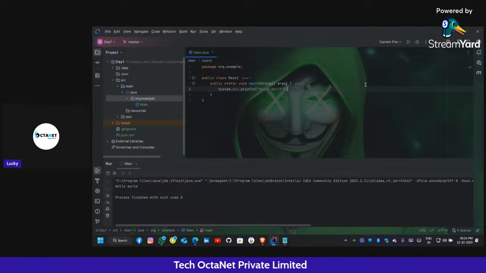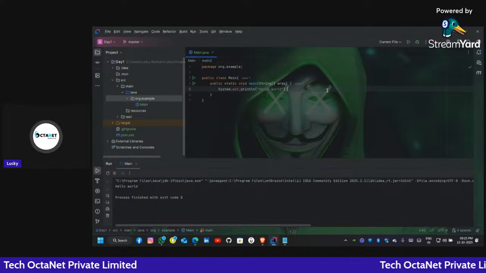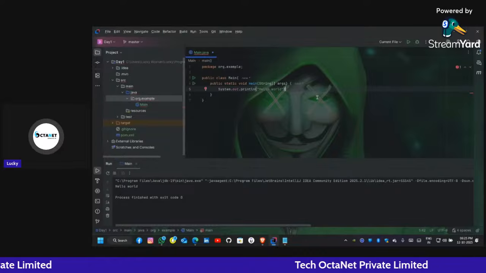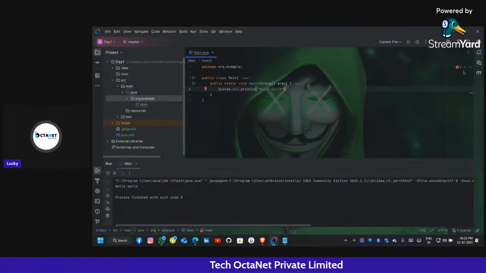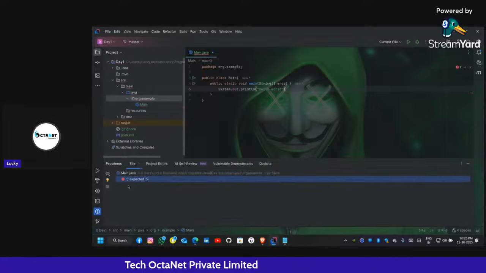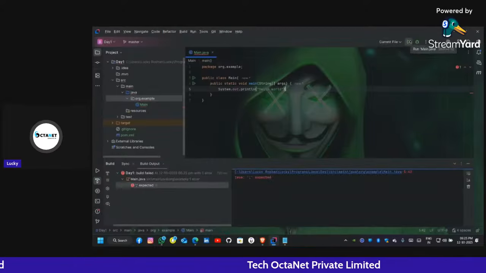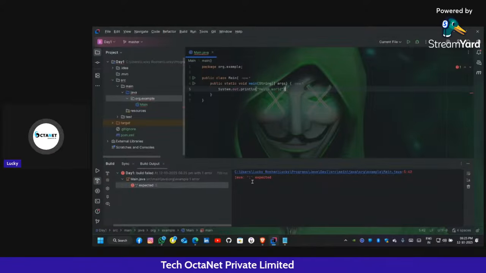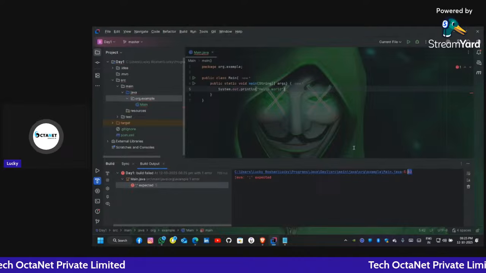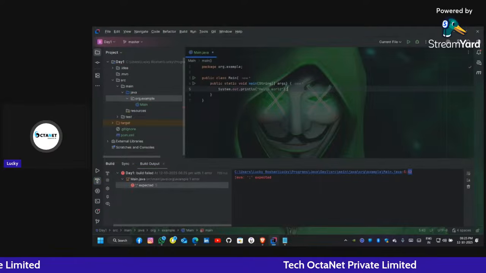Okay, and it is mandatory to give a semicolon after each and every statement. Suppose I remove the semicolon and now I try to run. It gives the error, semicolon expected in line 5. Okay, so I have to give the semicolon. Let me try to run it. So here is the error, Java semicolon expected, line number 5 and column number 42. So let me give the semicolon again.